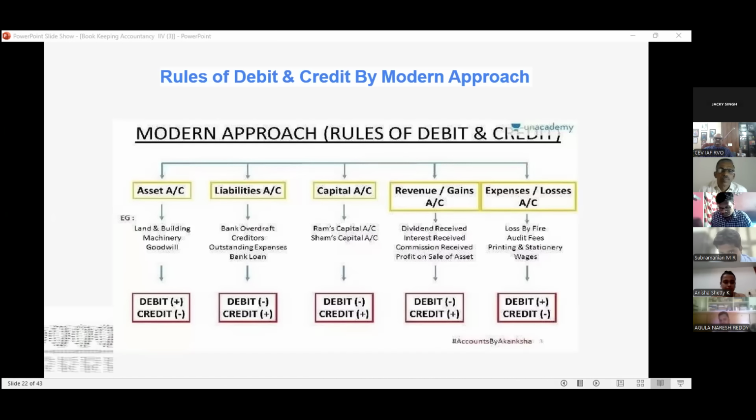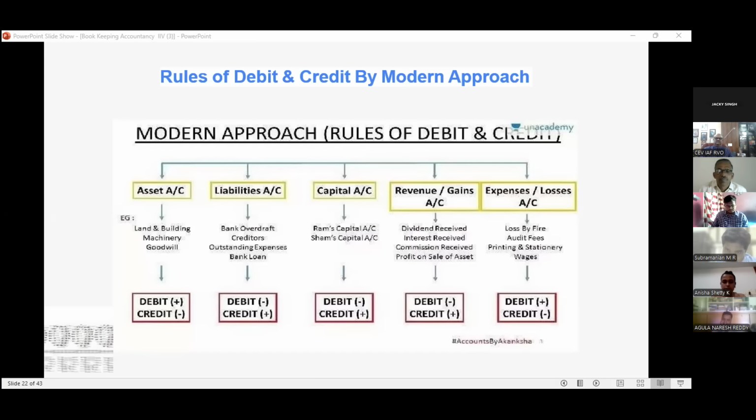Suppose when an asset is coming in, then we have to put it as a debit balance. Simple. When an asset is going out, credit. Similarly, when liabilities come in, credit; when liabilities go out, debit. Capital coming in, credit; capital going out, debit. Revenue coming in, credit; revenue going out, debit. Expenses coming in, debit; expenses going out, credit.